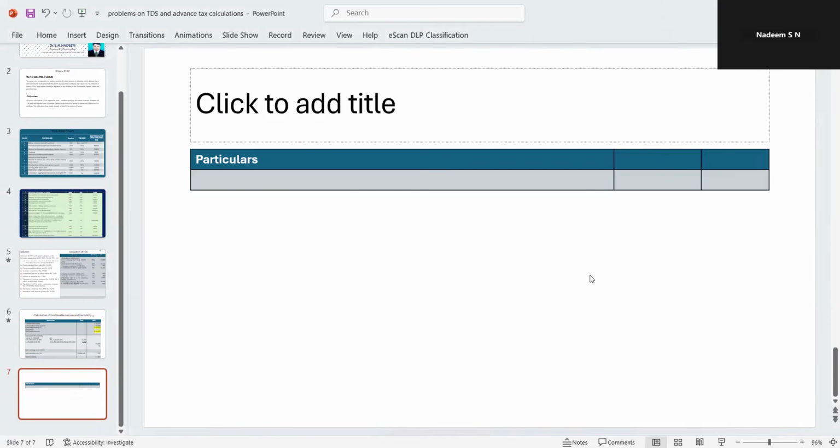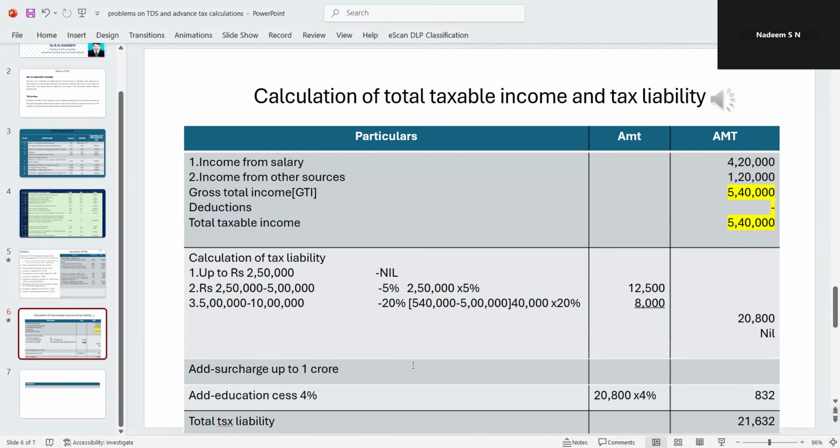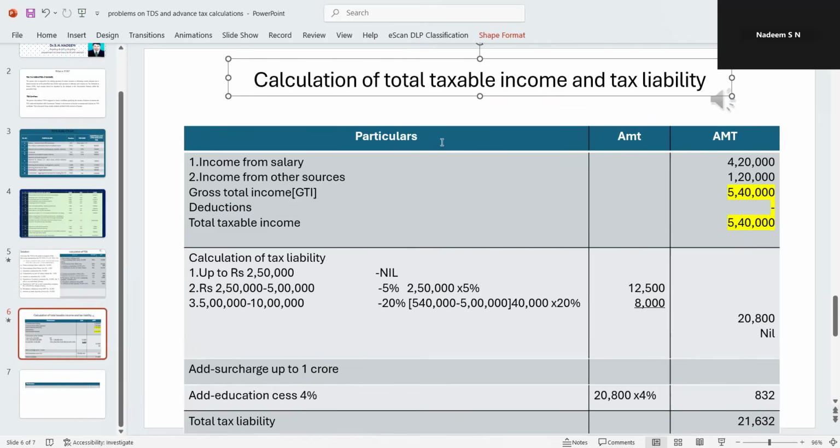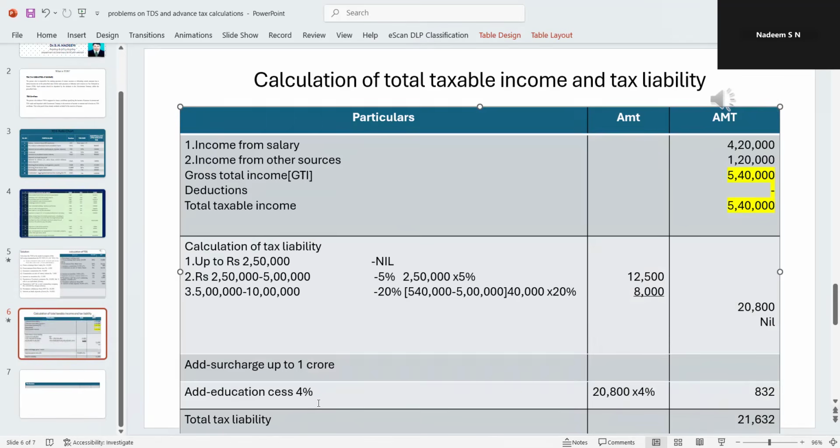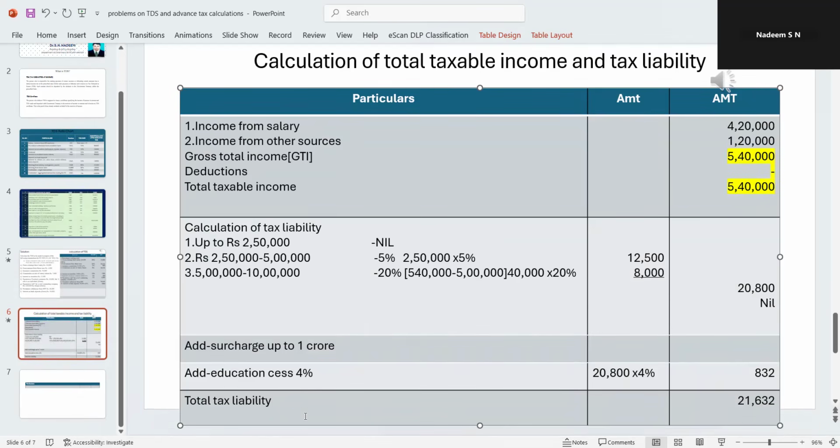And now let me go for the last step of this, calculation of TDS. So very simple. You have to take the total tax liability amount divided by the total months in a year. I'm going to write here, TDS per month is 21,632 divided by 12.